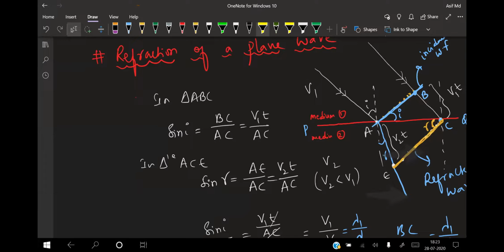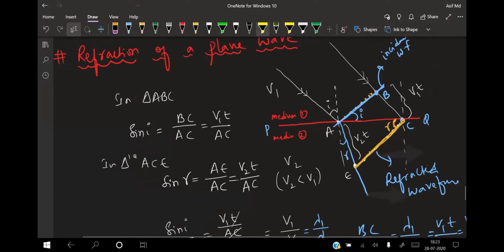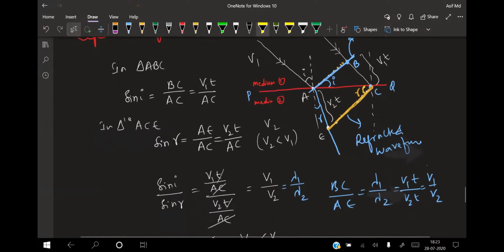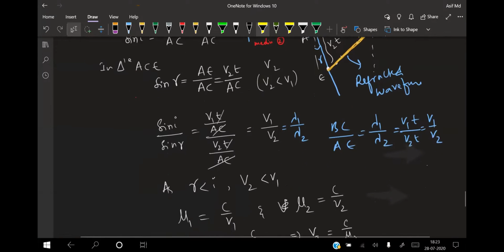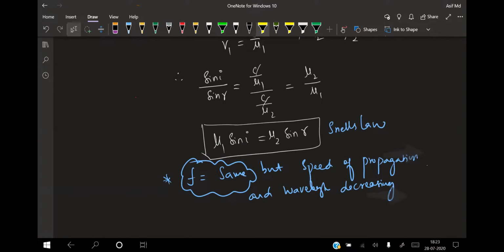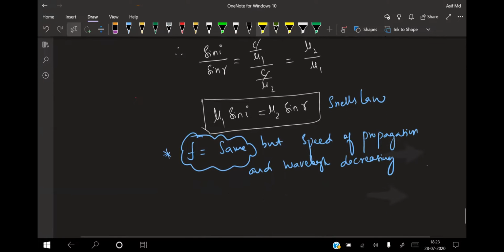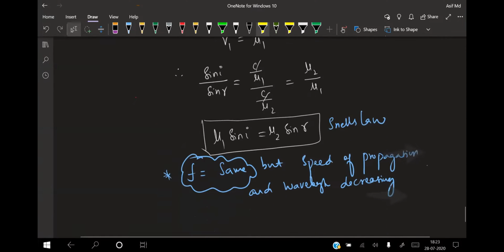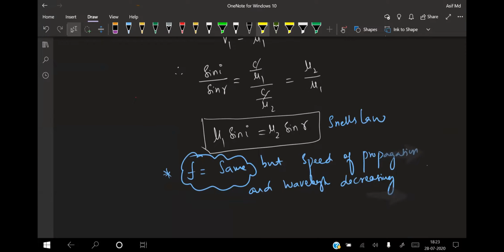Using some trigonometry with the incident and refracted wavefronts and applying the sin i and sin r rule, we got Snell's law: mu1 sin i is equal to mu2 sin r. The frequency always remains the same, but the speed of propagation and wavelength decrease when light goes from the rarer to the denser medium.